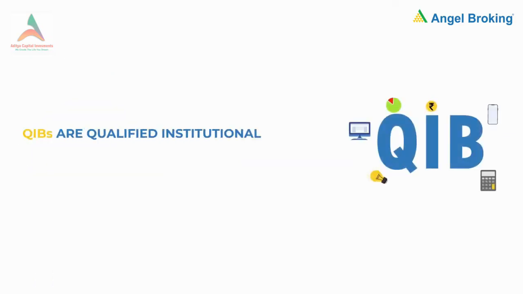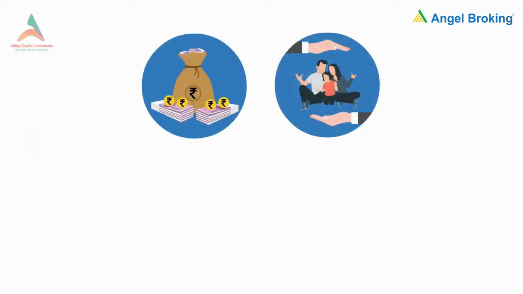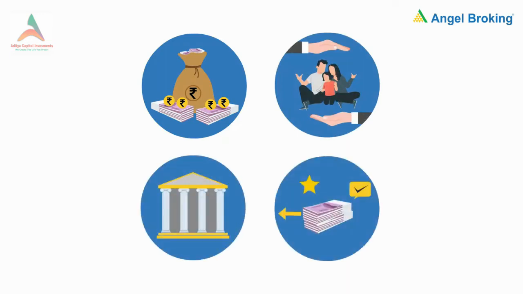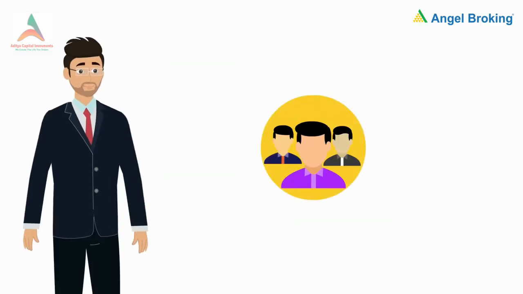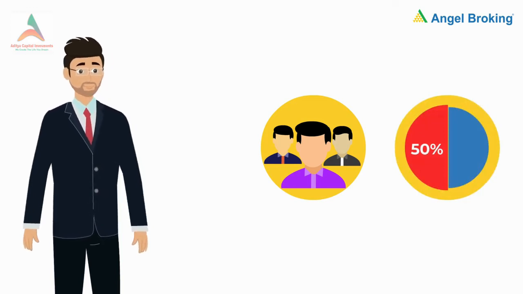QIBs are qualified institutional bidders. QIBs are institutions such as mutual funds, insurance companies, public and private banks, foreign investors and so on. To apply under this category, Sebi registration is required. 50% of the IPO offer size is reserved for QIBs.